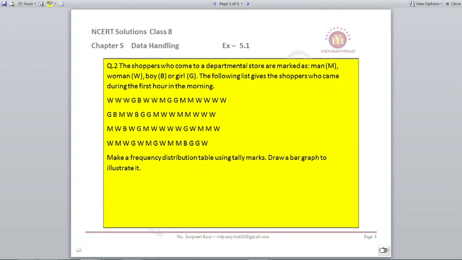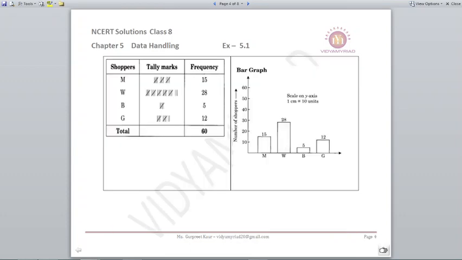Now first of all, understand how to prepare tally marks. I will show you the data: the shoppers, tally marks and frequency. All the shoppers are mentioned, M, W, B and G. 4 types of persons are available. For the tally marks, for every M I will put a line. For every W, put a line.